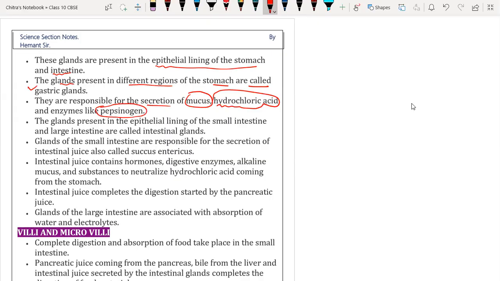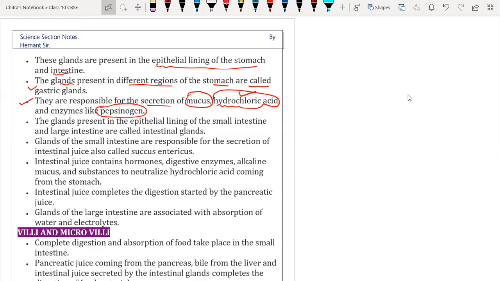Pepsinogen, in the presence of hydrochloric acid, converts into pepsin, the active form of the digestive enzyme, which helps in the digestion of protein, breaking it down into small fragments called peptides. Mucus helps to protect the inner lining wall of the stomach from the action of acid, which we discussed in the last lecture.